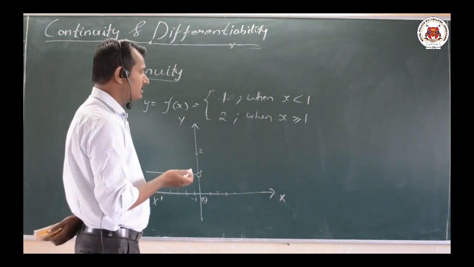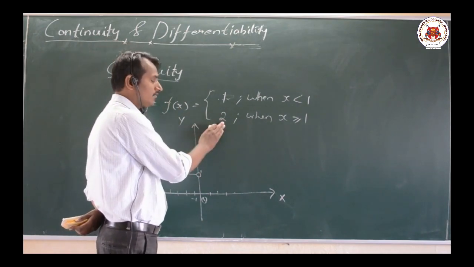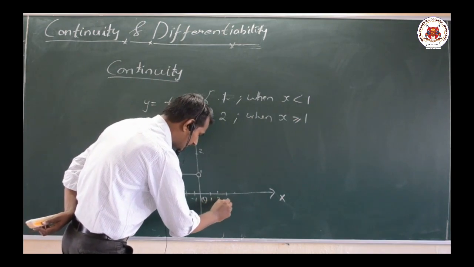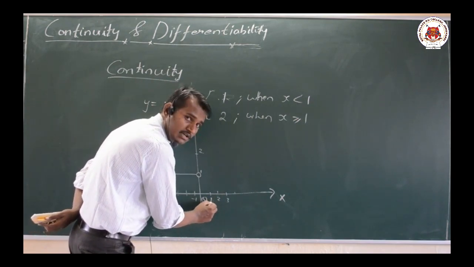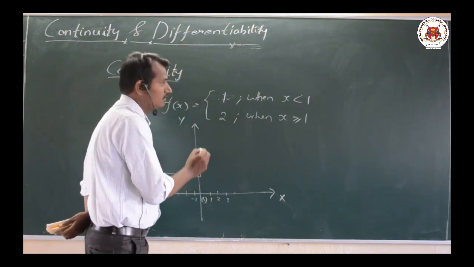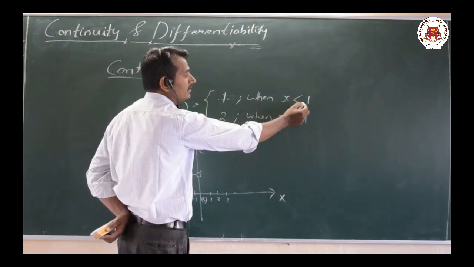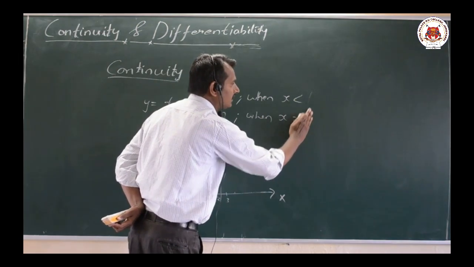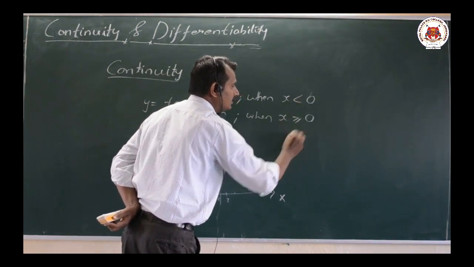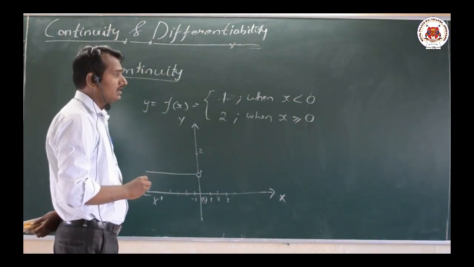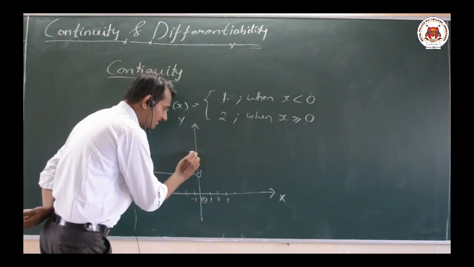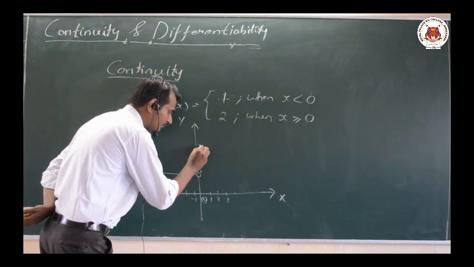Now the value for y is 2 when x is greater than or equal to 1, when x is greater than 1 or equal to 1 also. So what is the value here? The value will be 2. For our convenience, friends, we will change it here: instead of taking it as 1, I will take it as 0. That means the value will be 2 here.